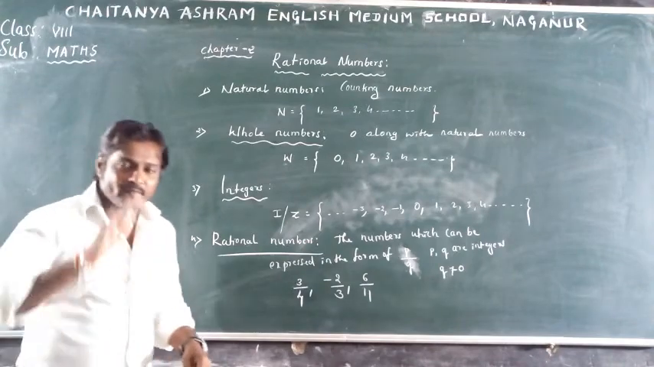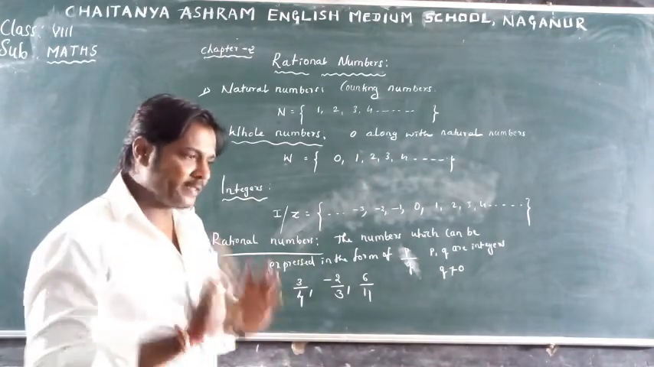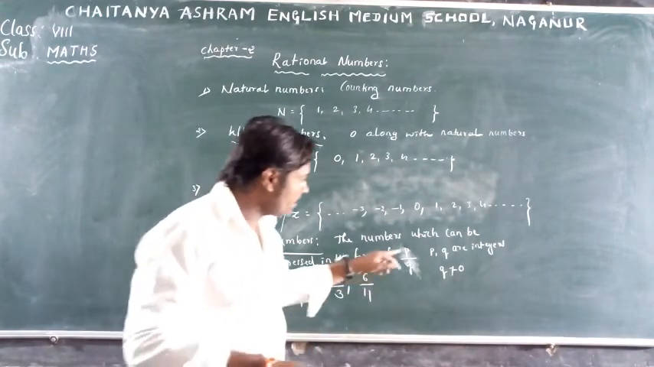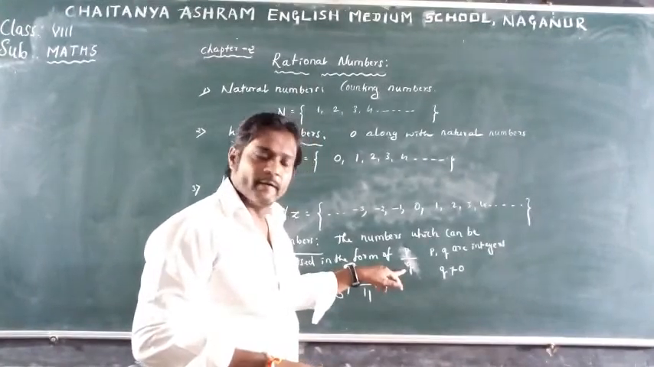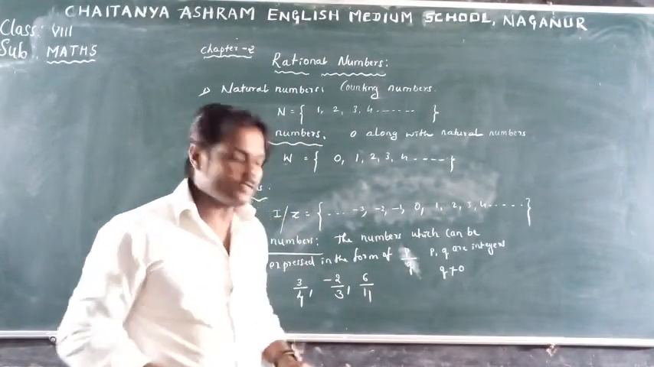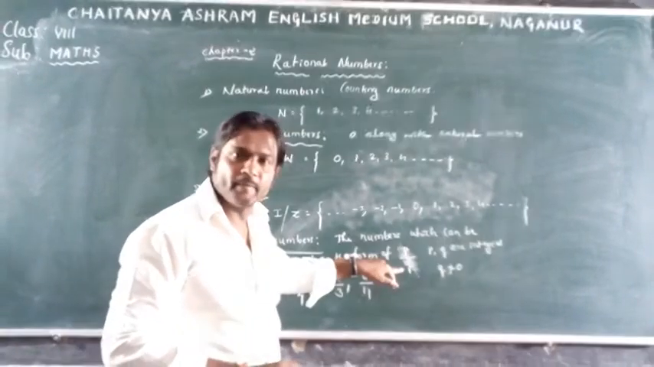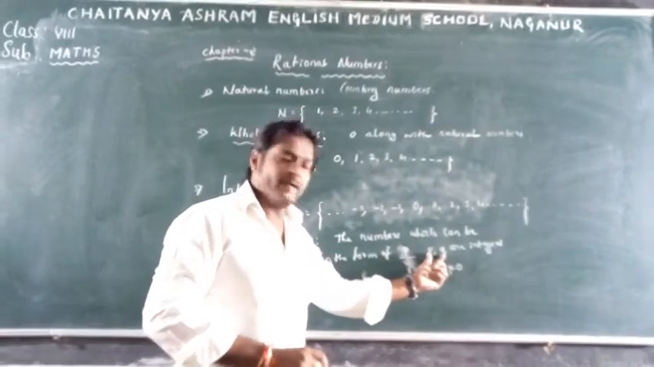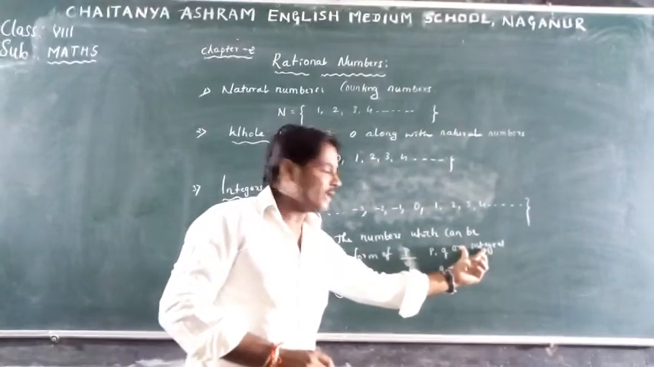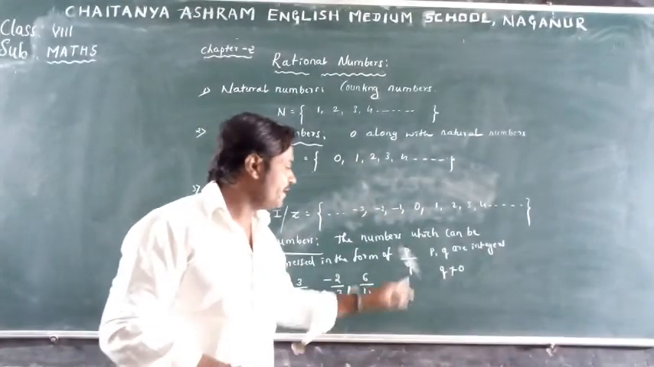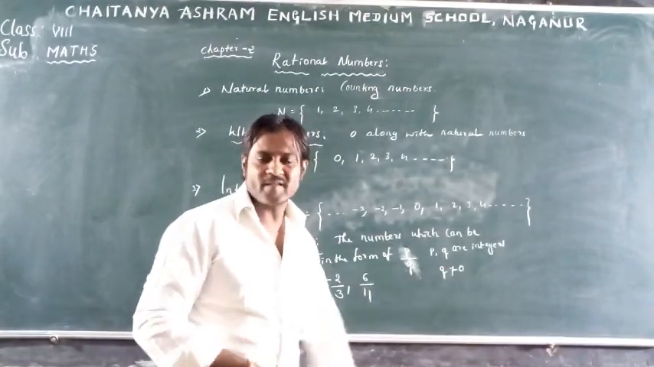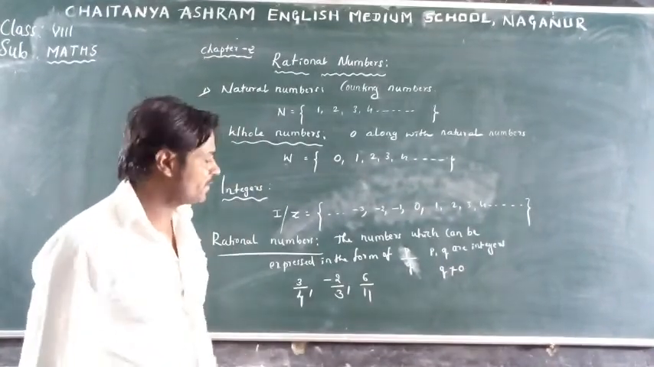So dear children, keep in your mind that rational numbers are in the form of p by q, and it has two conditions. One is that it is in the form of p by q. P and q should be integers, they belong to the set of integers, and q is not equal to 0. Such numbers are called rational numbers.